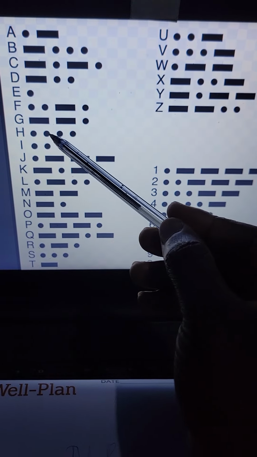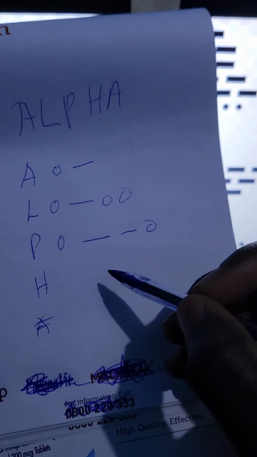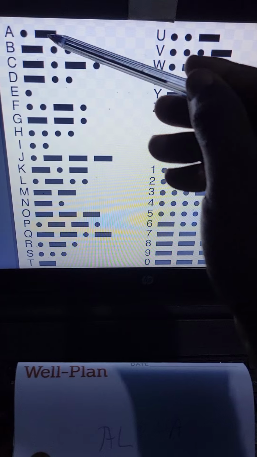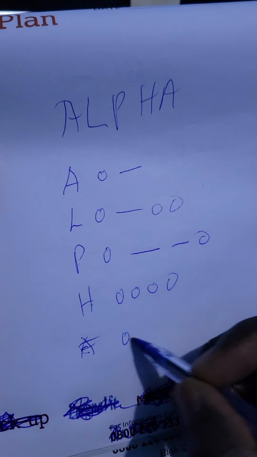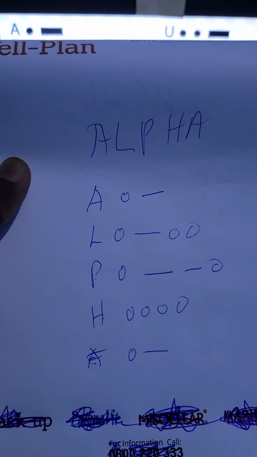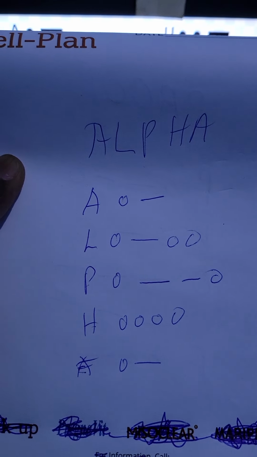Then we look for H. H is here: tap, tap, tap, tap, 4 times. Then A, it's here: tap, long press, tap, long press. Then let us get the phone and we enter in these Morse codes.